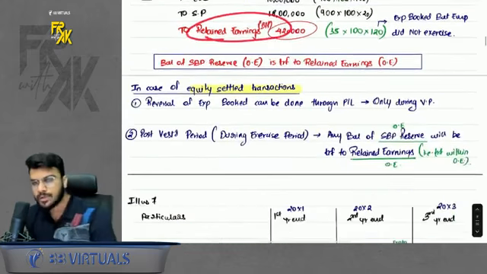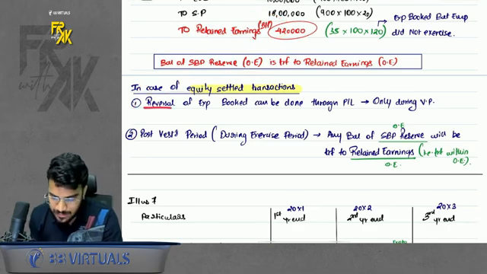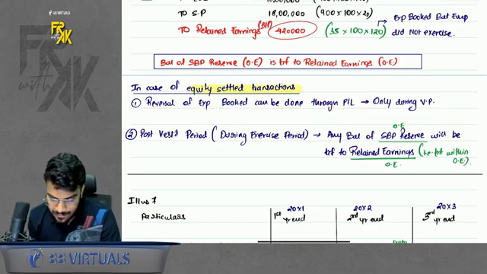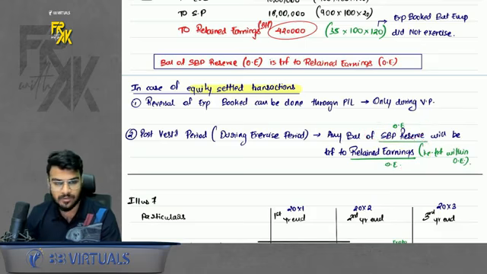Anyways, I also told you one thing: in case of equity settled, if any reversal is happening during the vesting period, the reversal will happen through P&L. But if the reversal is happening post vesting period, the balance of SBP reserve will be transferred to retained earnings. Okay, logic we already discussed.